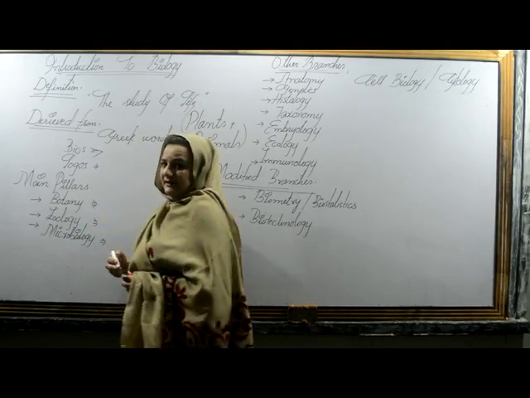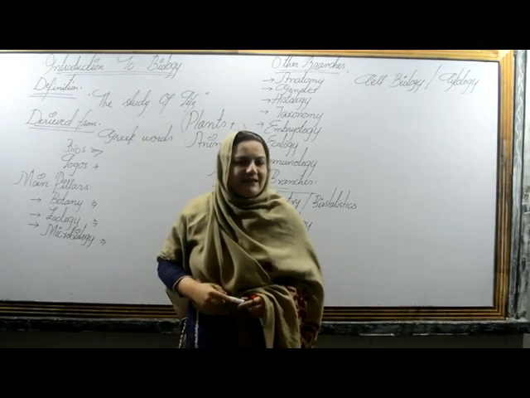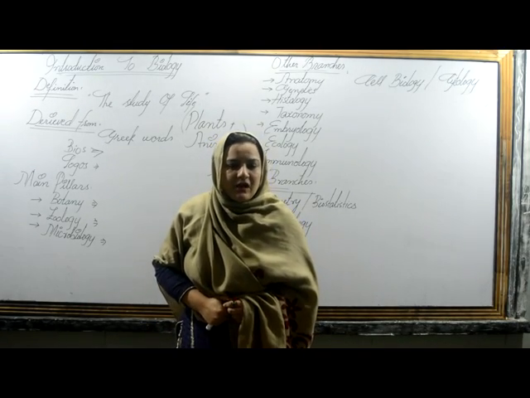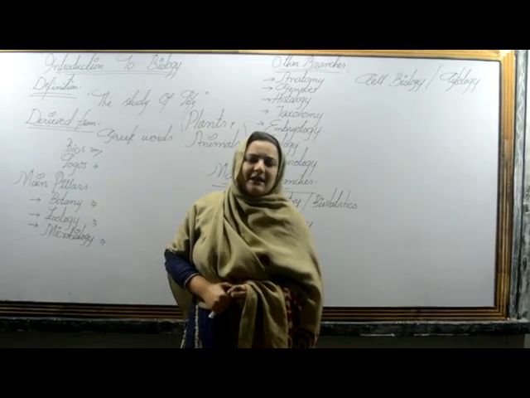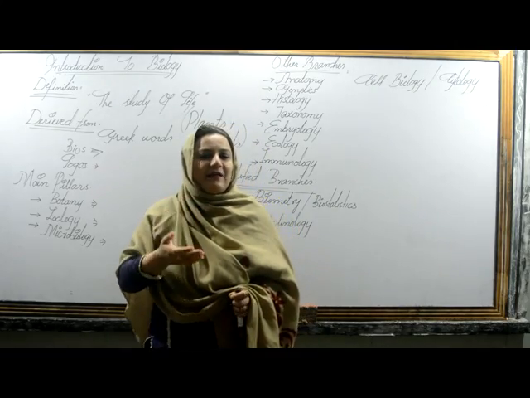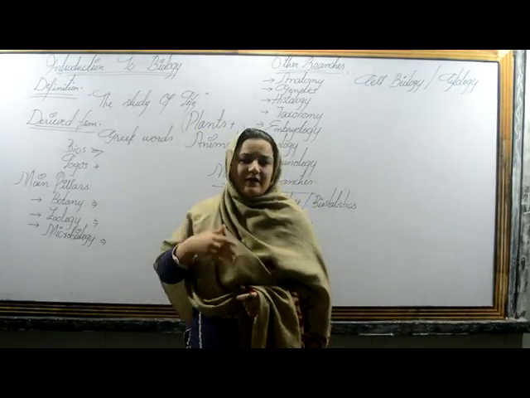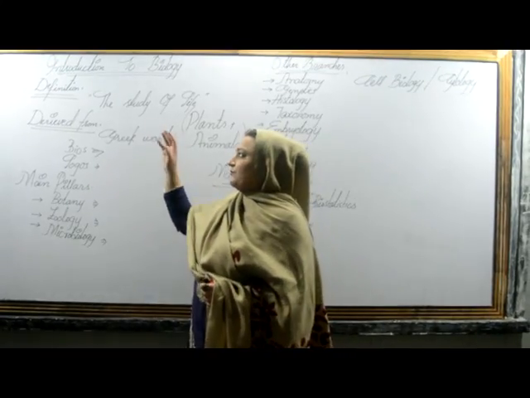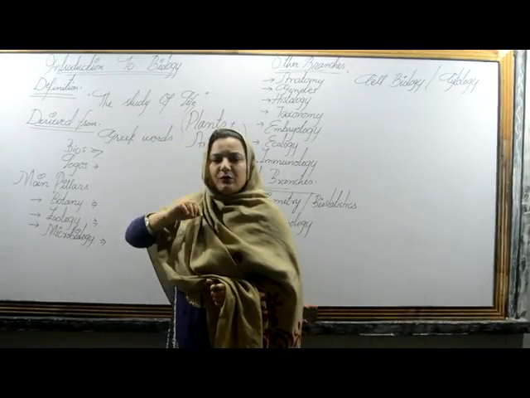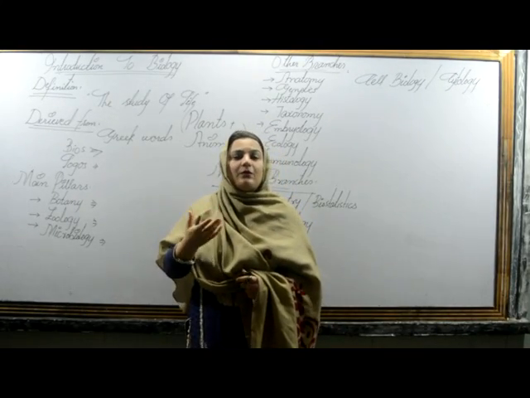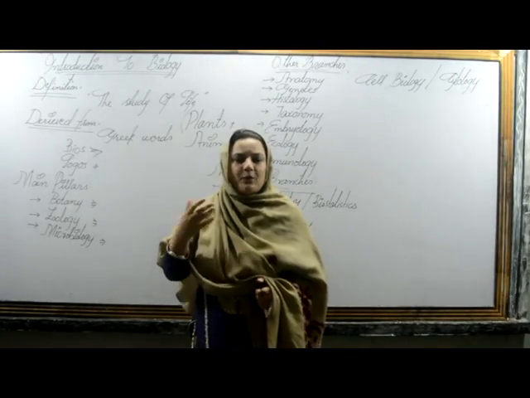Other than these, we have another specialized type of living organisms, which are the pathogens or the microorganisms. They may be variable: they can be bacteria, they can be fungus, they can be in the form of algae. So, before the definition, we should know a little history of biology, that how the word biology arose from the past.